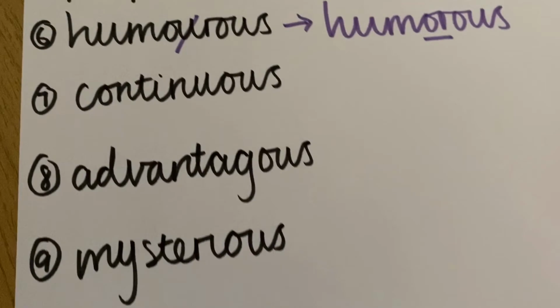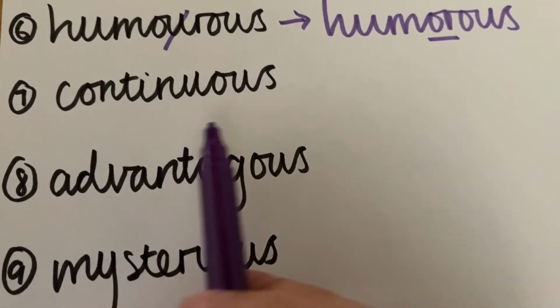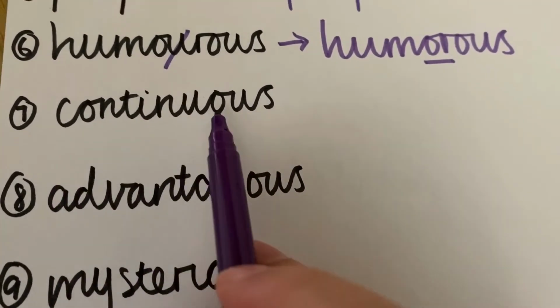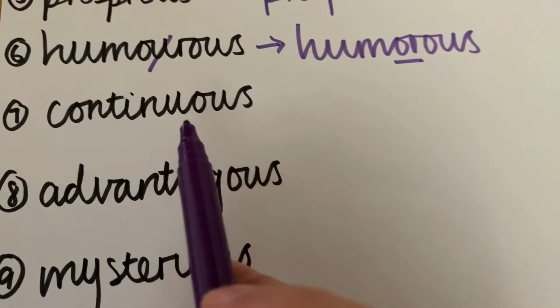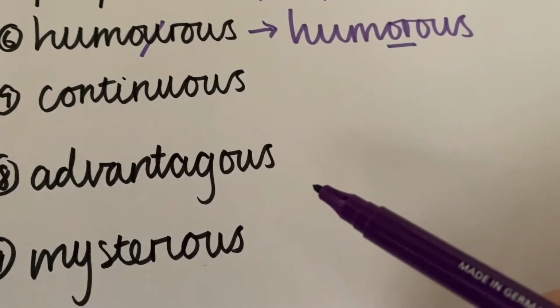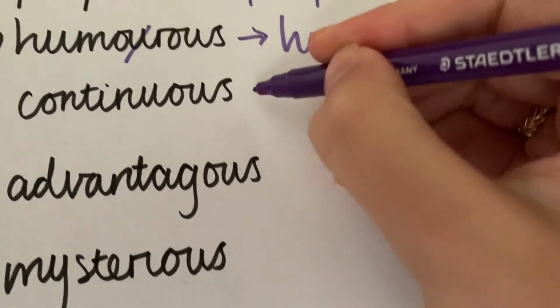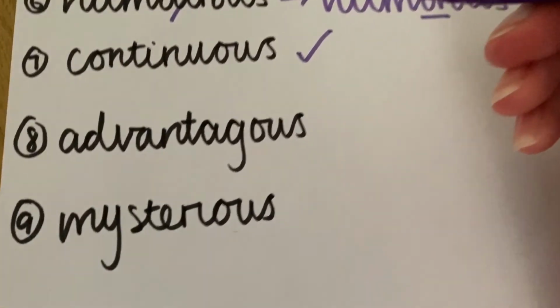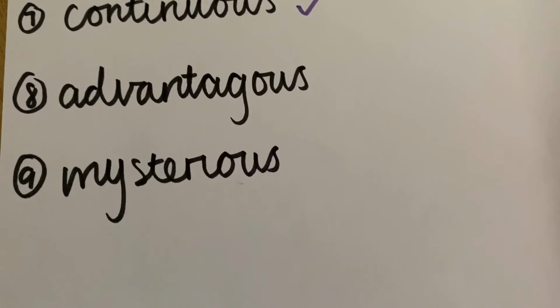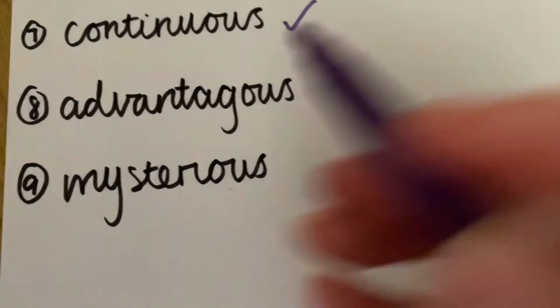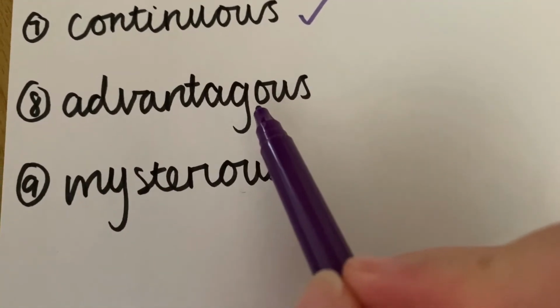Okay, so the seventh one, continuous. Now I know continue is our root word. Continue ends with an E and the E should be dropped. So I've done that here. Brilliant. Okay, so this one's correct. Advantageous. Well, I know advantage is the root word.